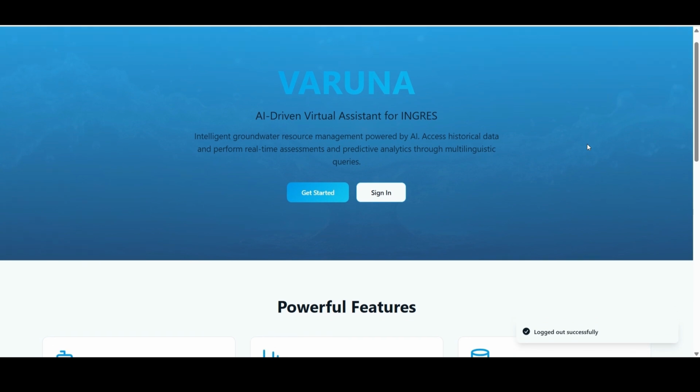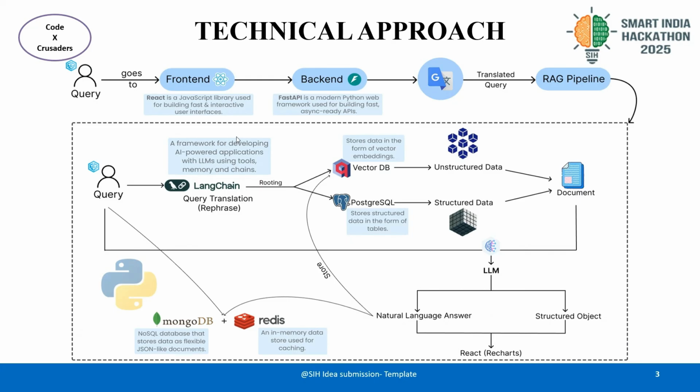To explain our technical approach, let's go over a simple flowchart. So basically what happens is that first the query from the user is received by the front end, which is built via React. It is then passed to the backend server built using the Python-based framework FastAPI. From there, the query is translated and routed into a retrieval augmented generation pipeline powered by LangChain. Within this pipeline, the query is converted into vector embeddings and used to fetch relevant unstructured data from Qdrant vector database. If structured data is required, the system automatically retrieves it from a PostgreSQL server where all the data from INGRES is stored in a tabular format.